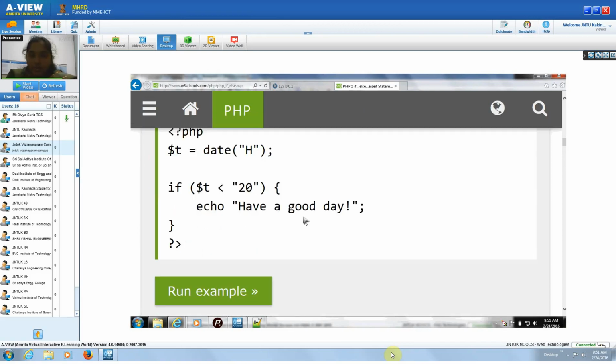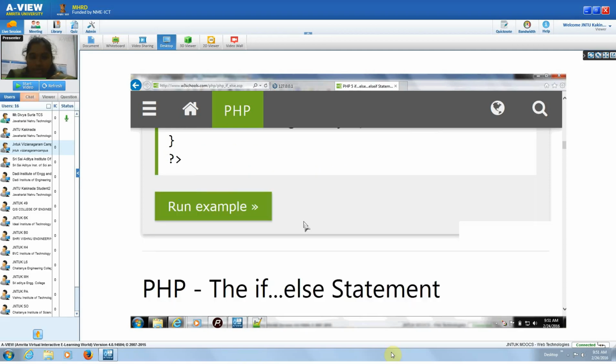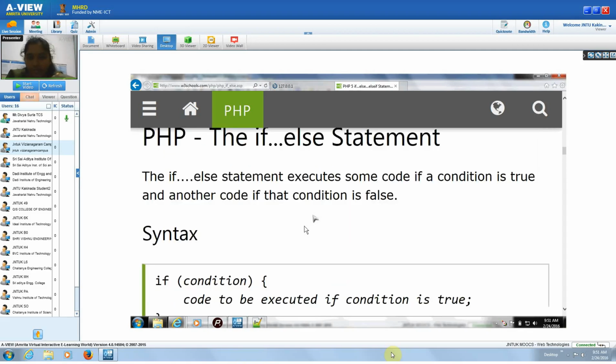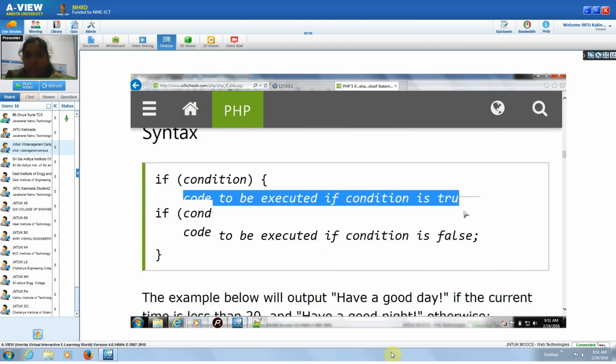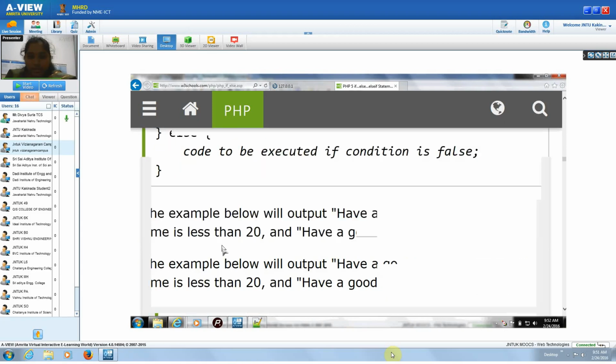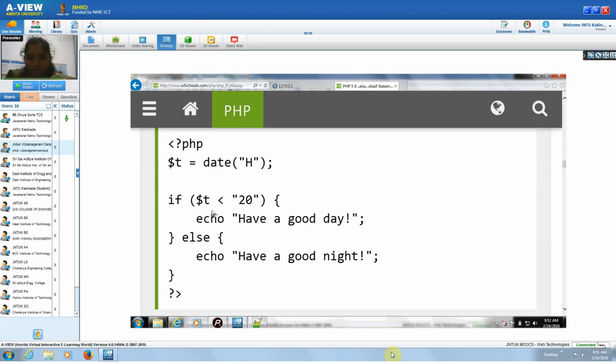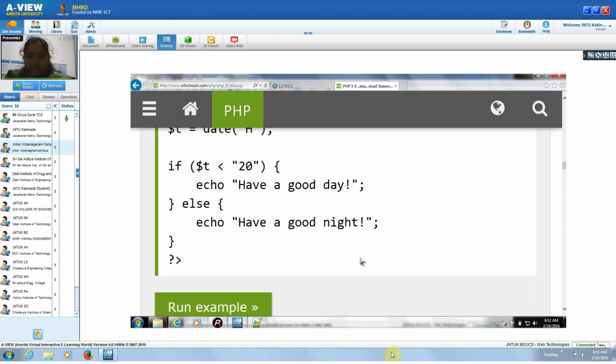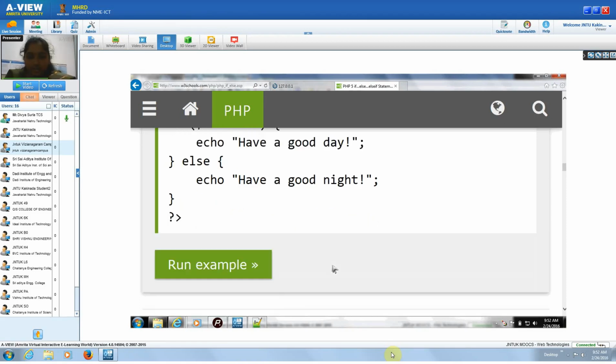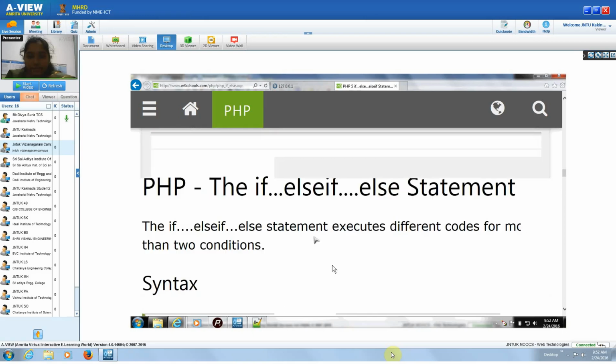Here you can see the conditions. If $t is less than 20, echo You have a good day. This is just a single statement. In if else, if the condition is true, the code of this condition will be executed, else the code in the else block will be executed. If the condition is not satisfied, then the else code will be executed. Example: if date h is less than 20, have a good day. If not, the else condition will be executed.